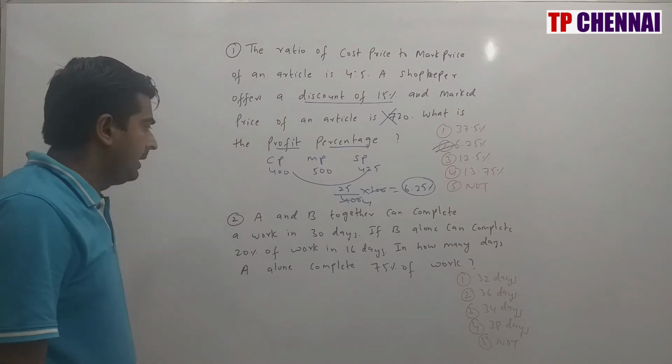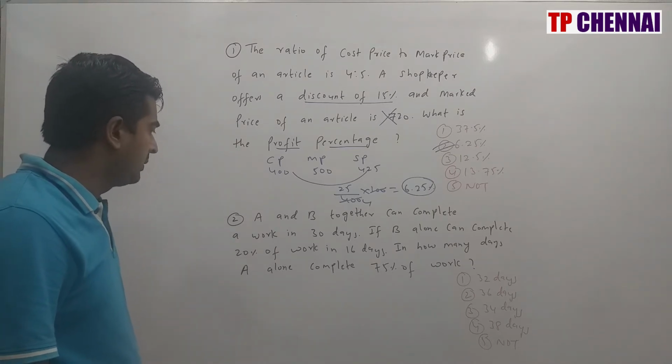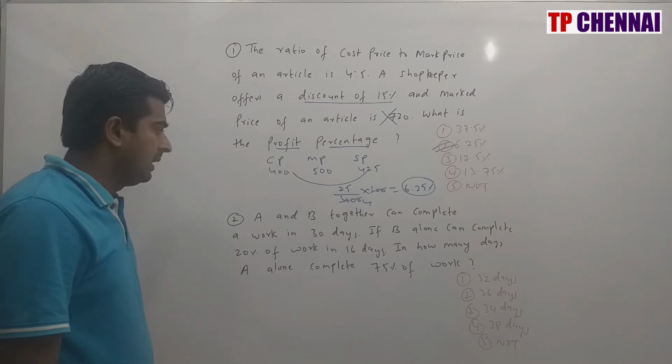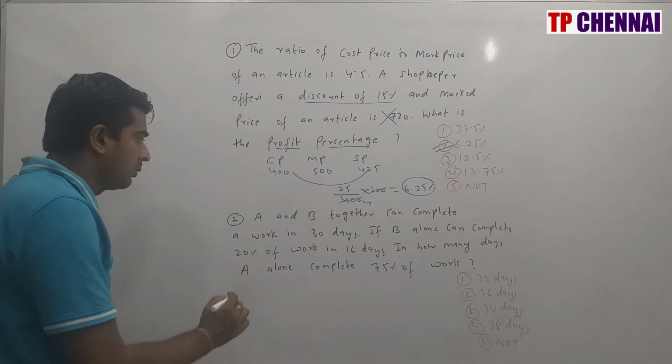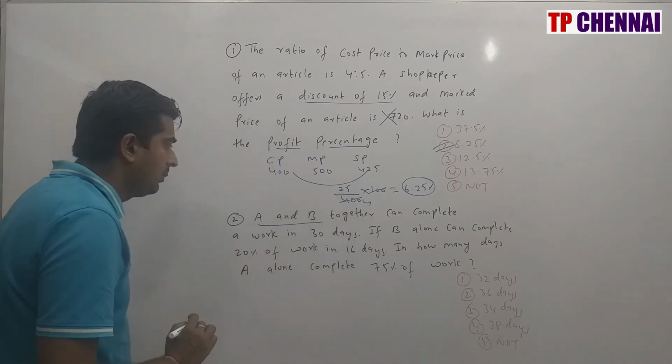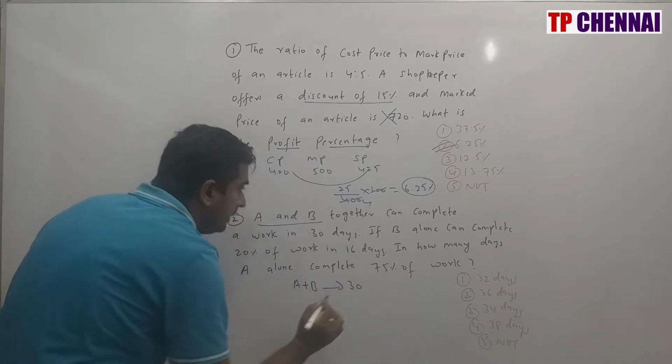Then second one, A and B together can complete a work in 30 days. If B alone can complete 20% of work in 16 days, in how many days does A alone complete 75% of the work? So very important question. A and B together complete a work in 30 days. So A plus B is nothing but 30 days.